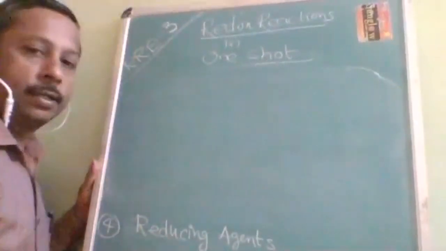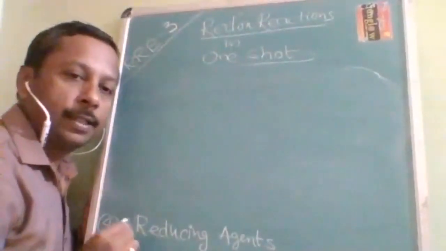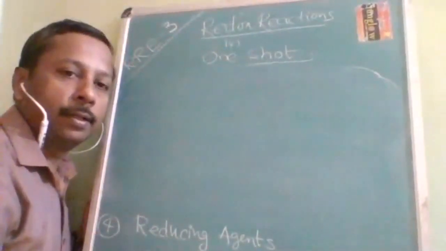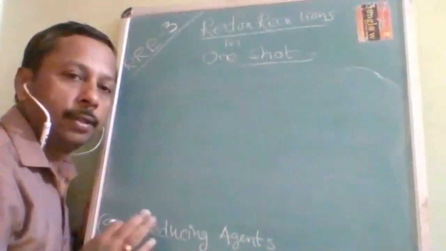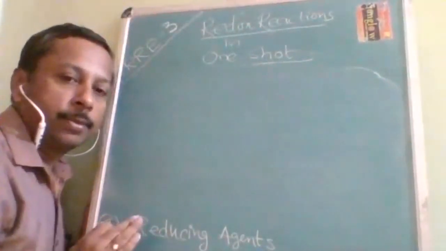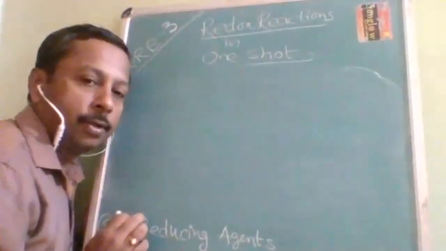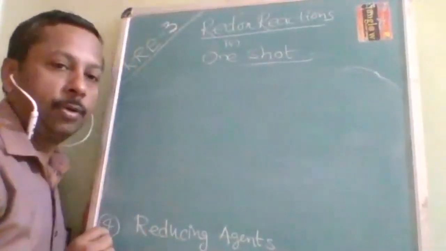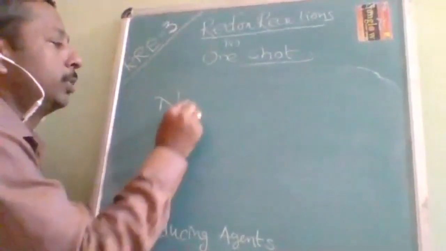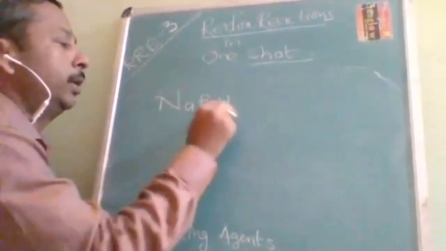Now, the reducing agent: the substance which itself undergoes oxidation but reduces others. The oxidizing agent is also the same: the substance which undergoes reduction but oxidizes others is called an oxidizing agent. Next, coming to the reducing agents, the most important one is NaBH4.